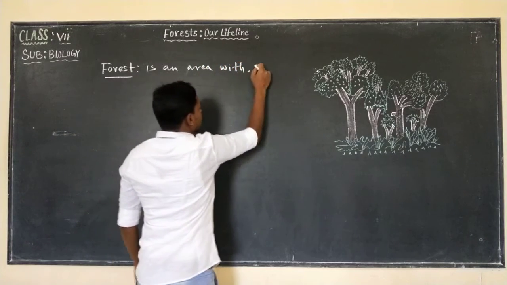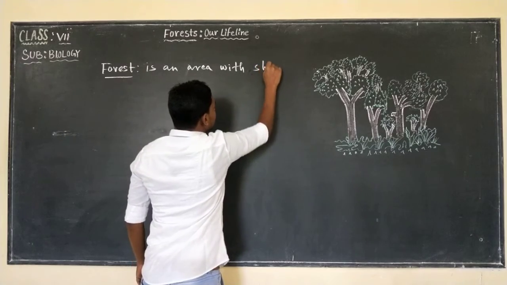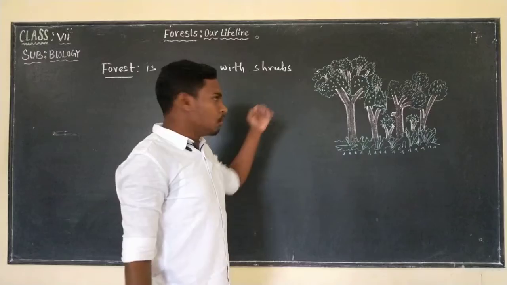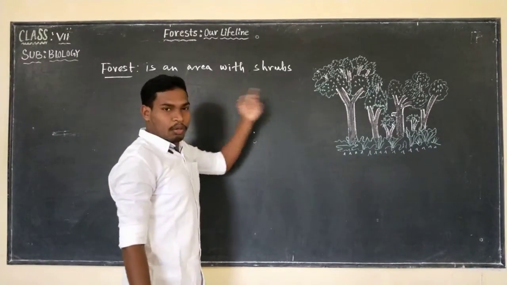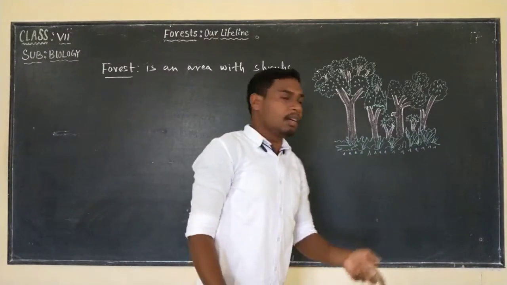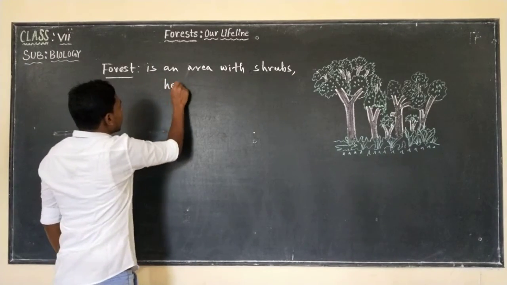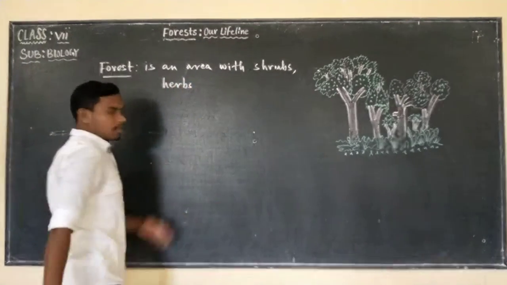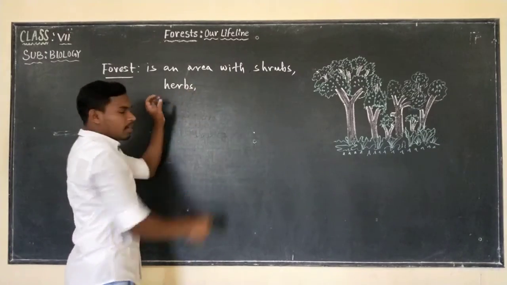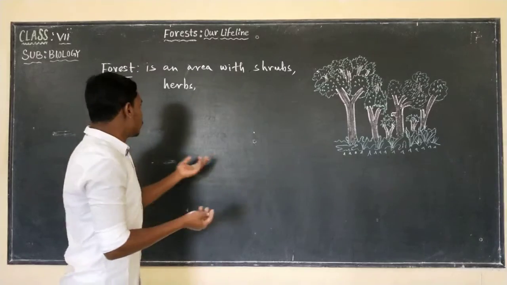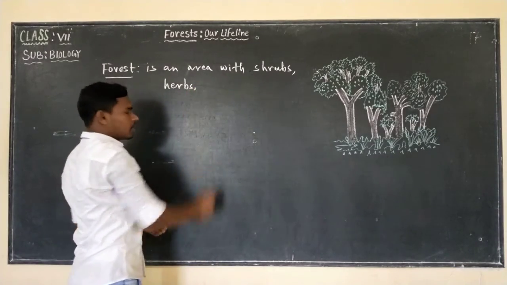Forest is an area with shrubs. Shrubs are the thorny bushes with strong stem. And next we find what? Herbs. Herbs are the tender plants with soft stem and soft leaves.